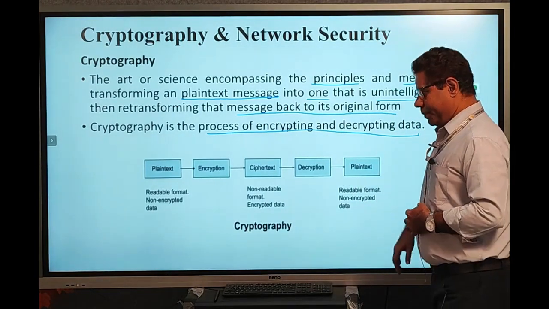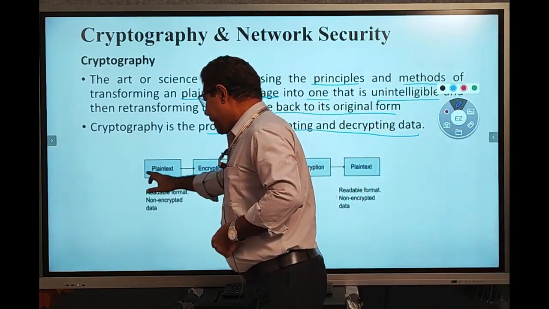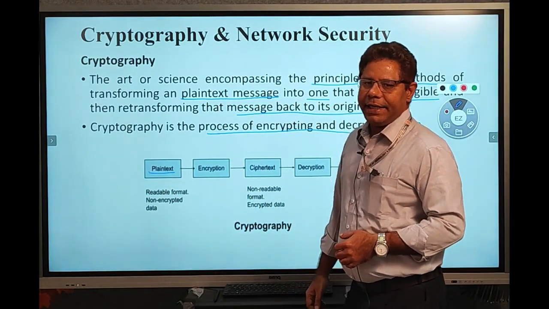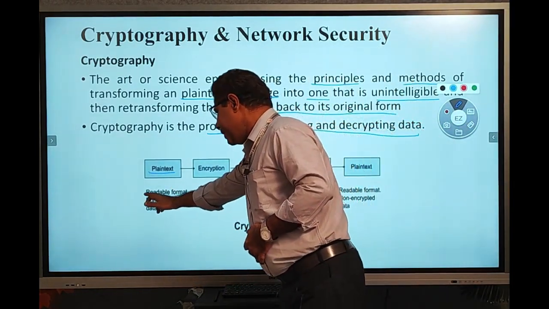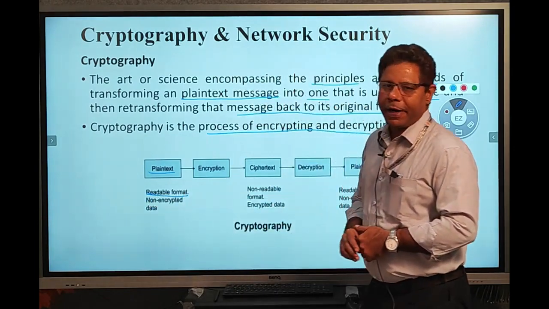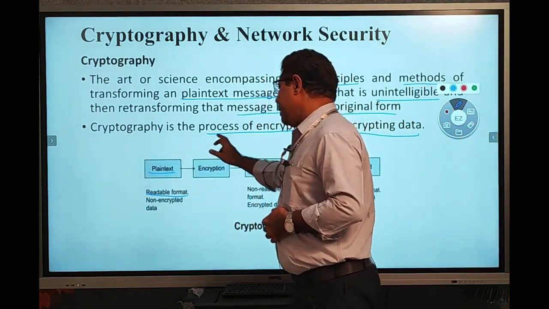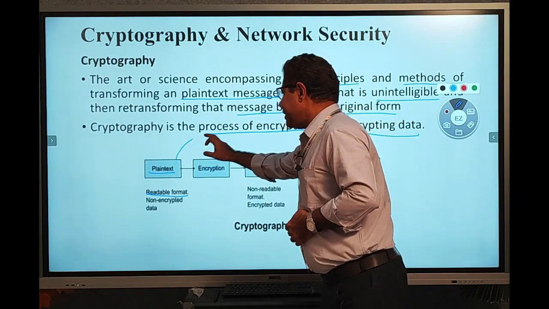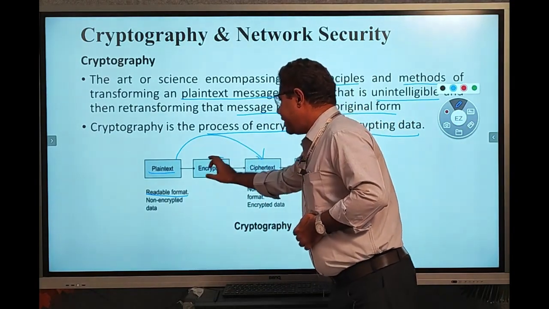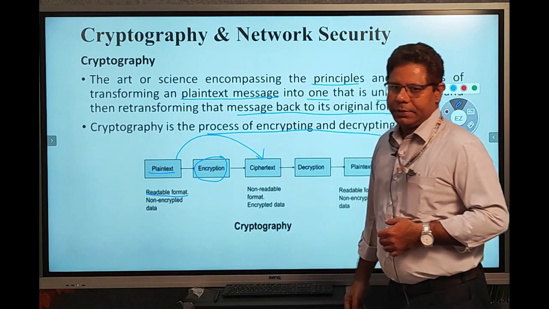So we can see the diagram. For example, this is the plain text. Plain text contains the message that is in the readable format. Now this plain text is converted into the ciphertext by using the concept of encryption.